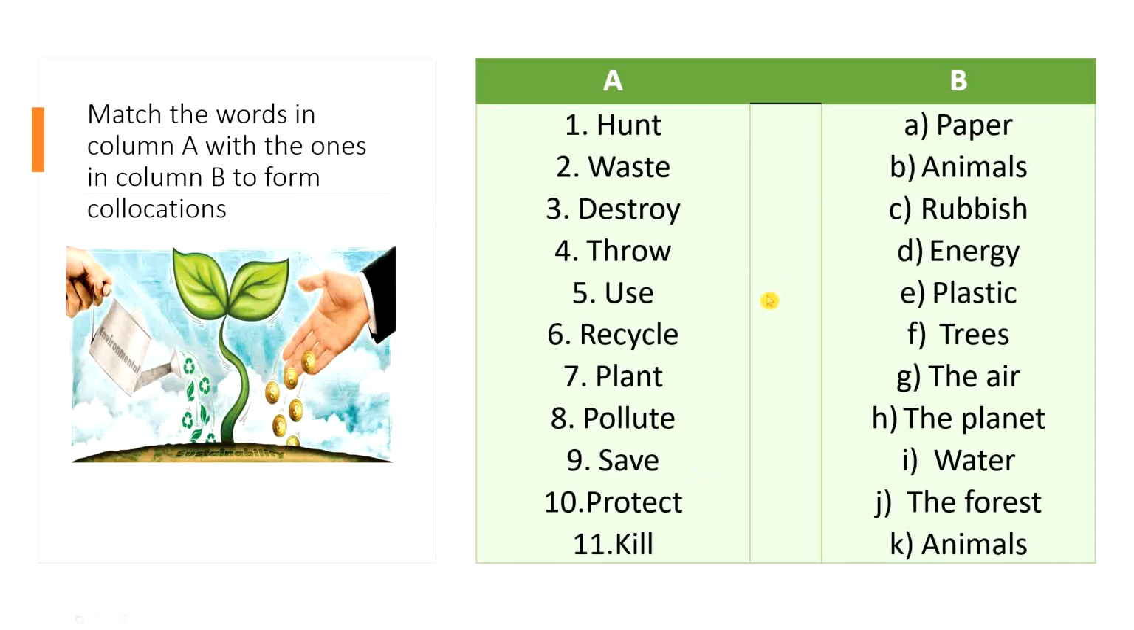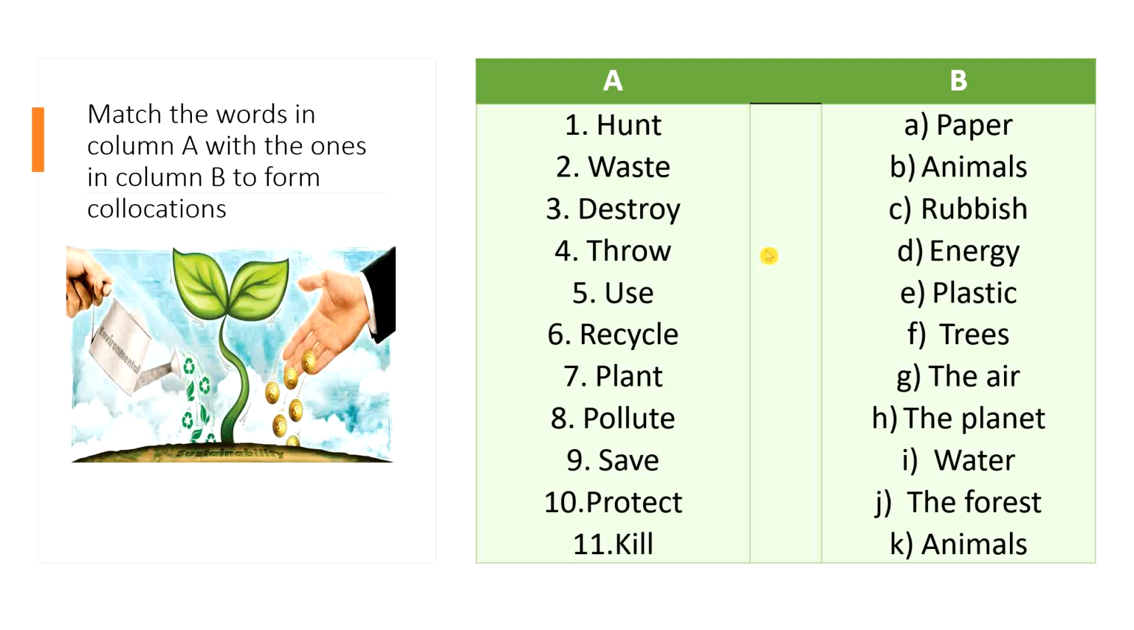As you see here, we have a list of words. These are verbs and these are nouns. So I want you to make collocations. Match the words in column A with the ones in column B to form collocations. I'm going to post a document in which you can do this exercise. So just to explain to you what you need to do, then you can do it in the exercise.